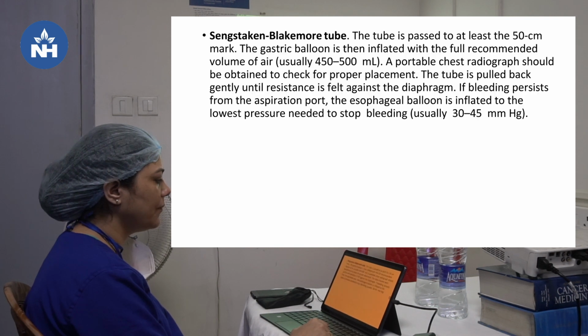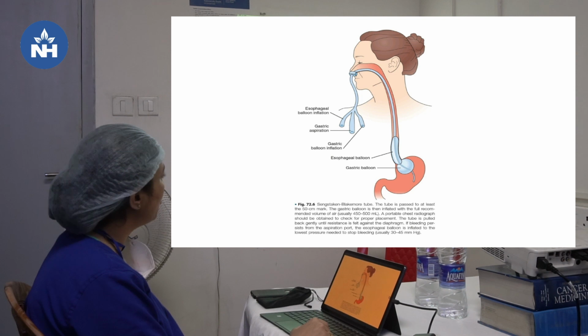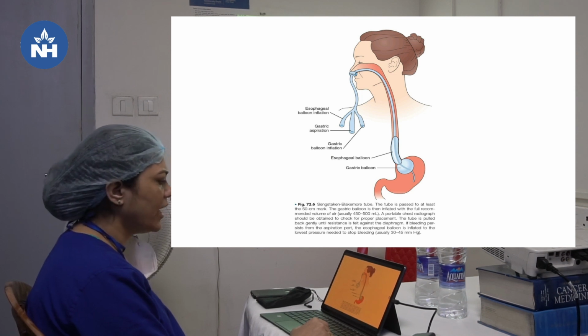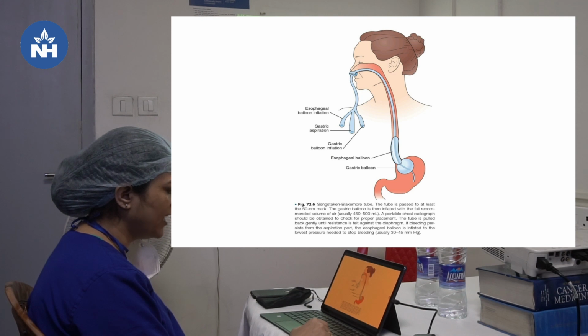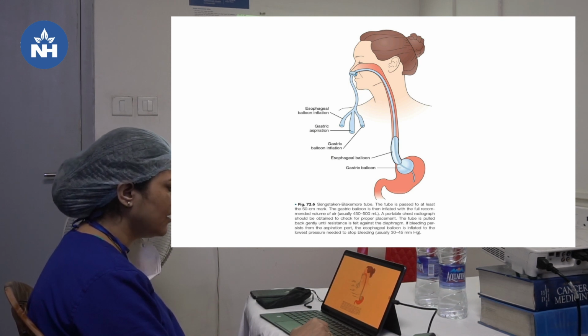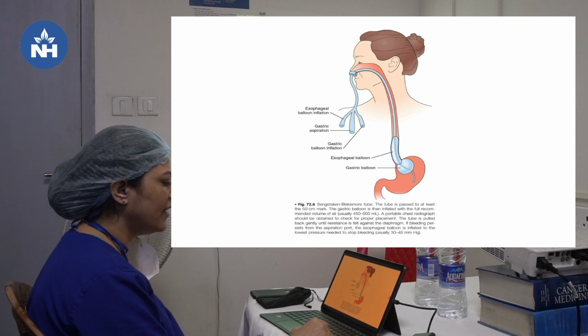So, balloon tamponade should be used only as a temporary means of stabilization and as a bridge to a more definitive form of therapy. So, this is a Sengstaken-Blakemore tube with an esophageal balloon inflation port, the gastric inflation port, and the gastric aspiration port. So, the tube is passed to at least a 50 centimeter mark, and the gastric balloon is then inflated with the recommended 450 to 500 ml of air, and then a chest radiograph is done to see the position, and then it is pulled back gently until the resistance is felt against the diaphragm.